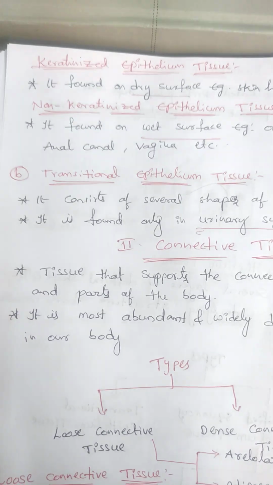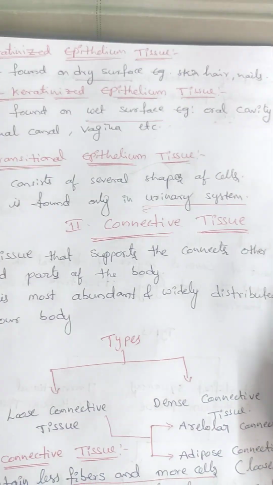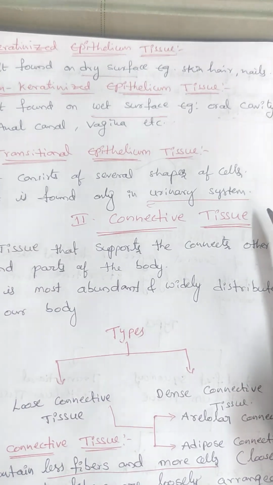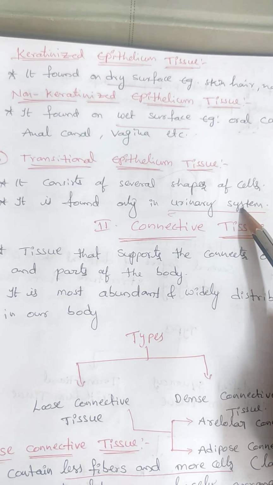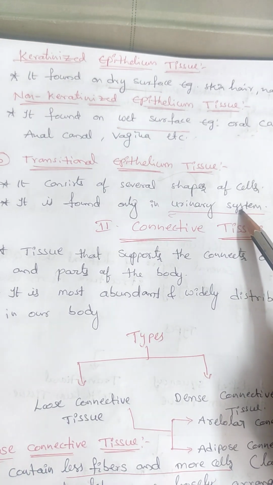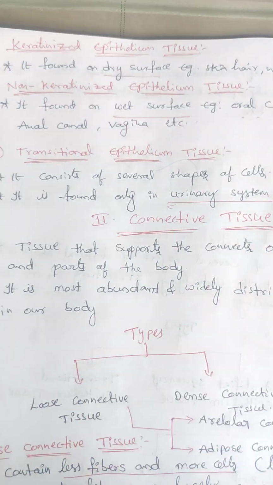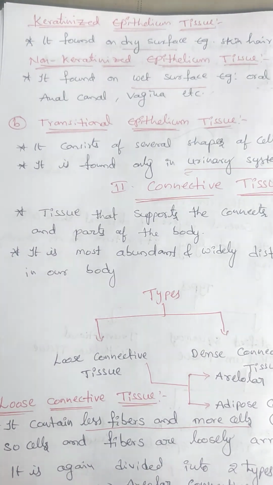Coming to the transitional epithelial tissues, these consist of several shapes of cells. They are found only in the urinary system. In the urinary system, transitional epithelial tissues are mainly present, with several shapes of cells. And coming to the connective tissue, this is the second type of tissue.